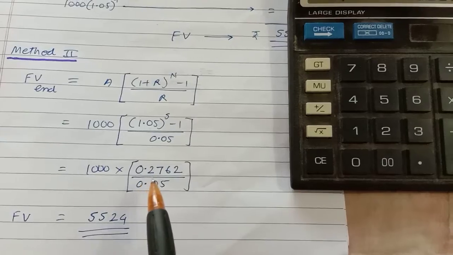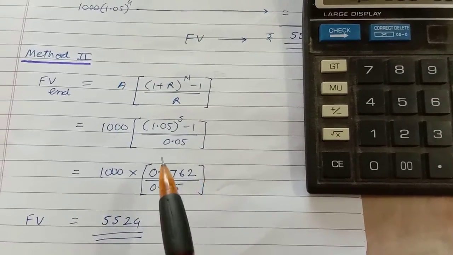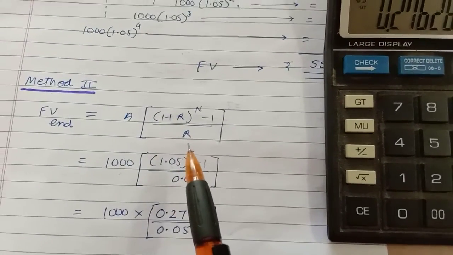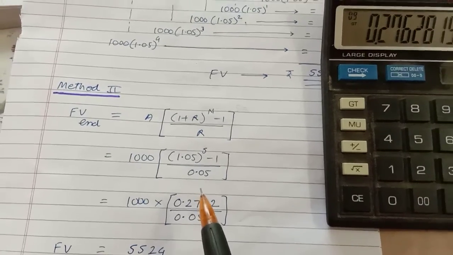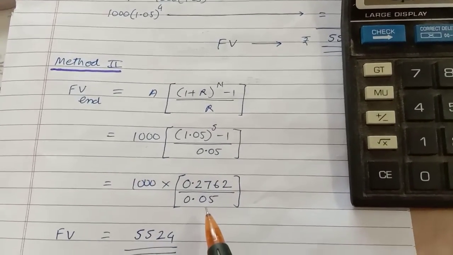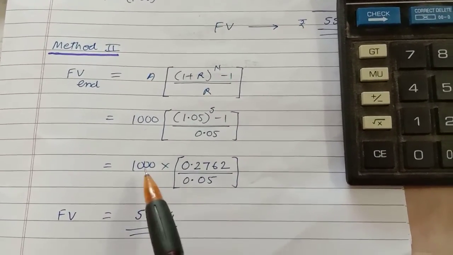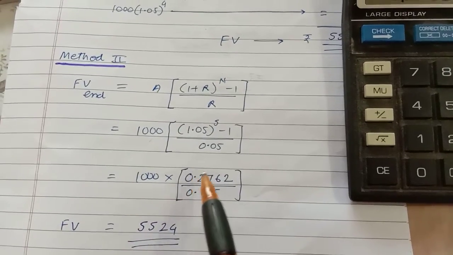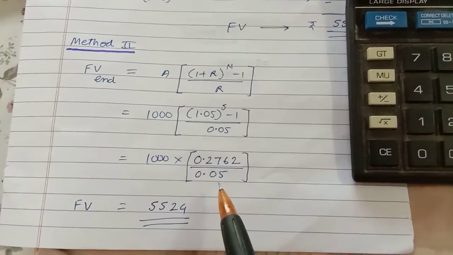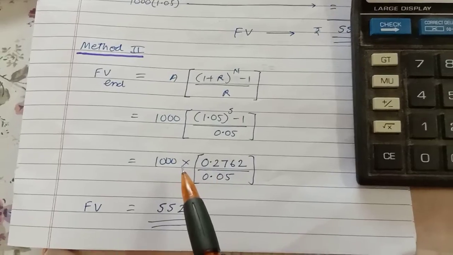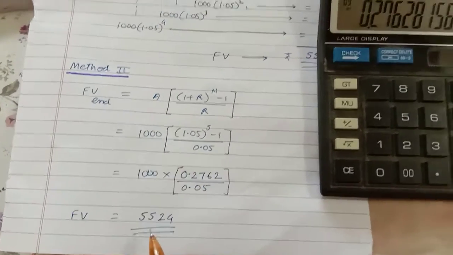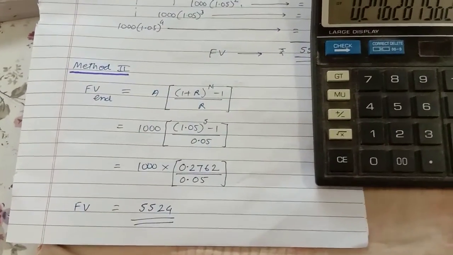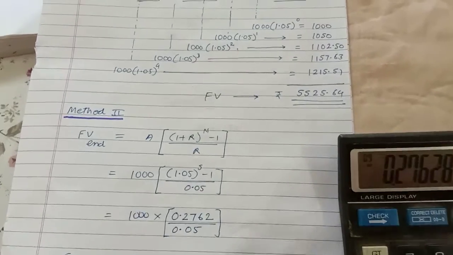I have written here 0.2762 and divided by R, and R is 5%. So 5 by 100 means 0.05. 1000 into this numerator and this denominator. If you divide this and then multiply by 1000, you get an answer of 5524.